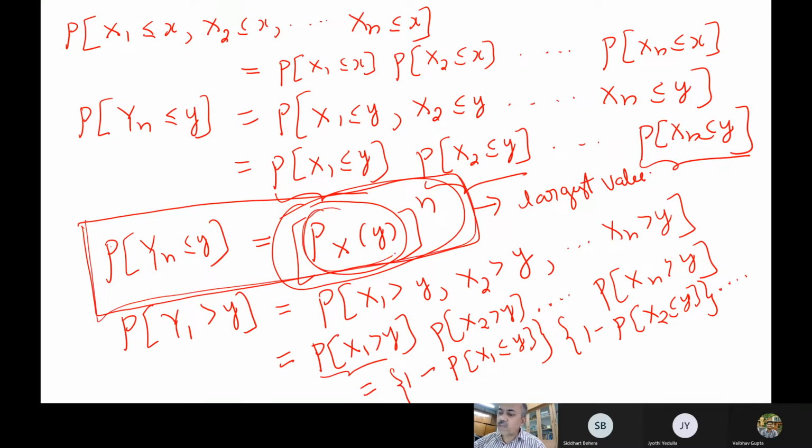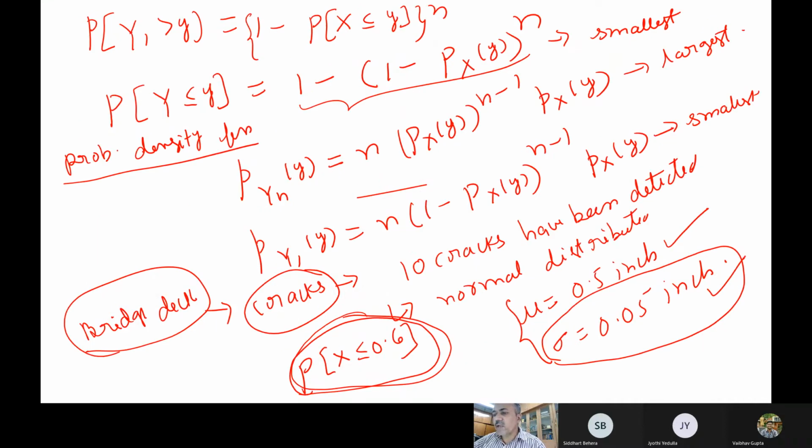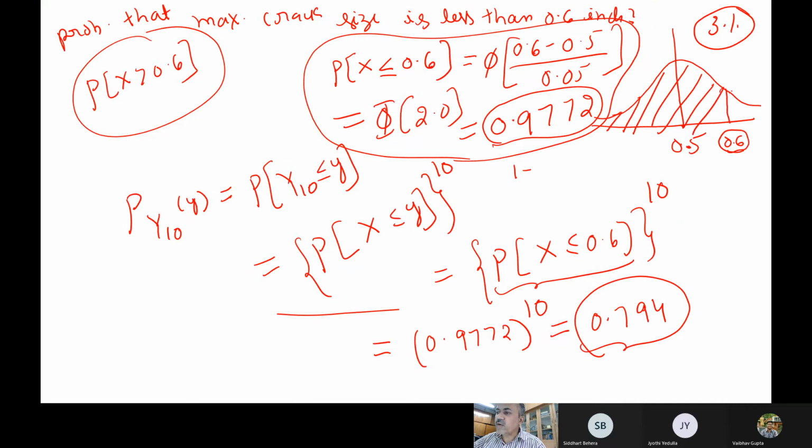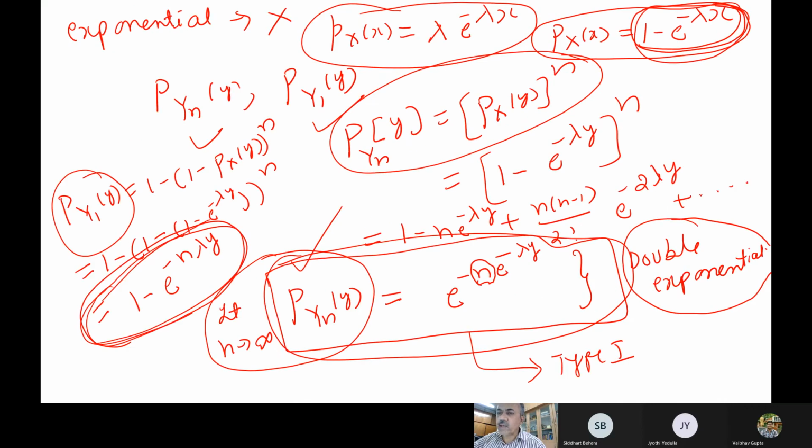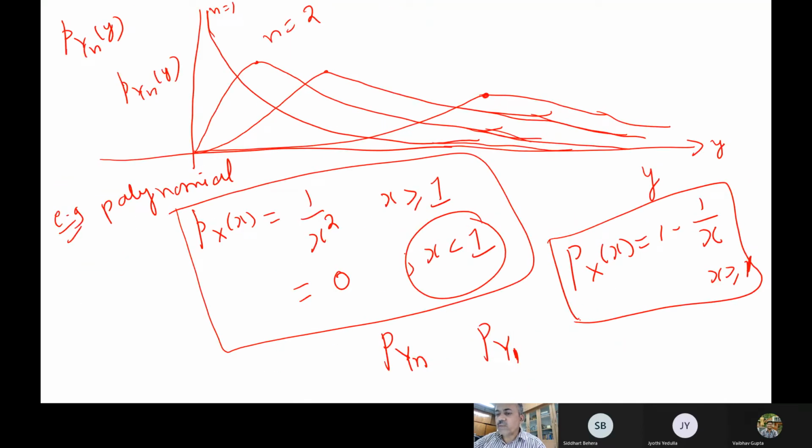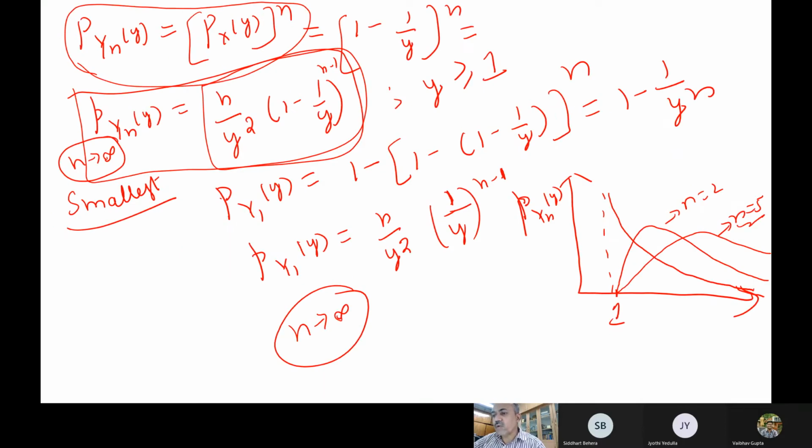So this is the parent distribution, raised to the power of n, where n depends on the number of samples. So you can get your extreme value distribution. Similarly, we did it for the largest value as well as for the smallest value. This we have discussed, and finally, I have shown you the exponential distribution, polynomial distribution, how their extreme values look.